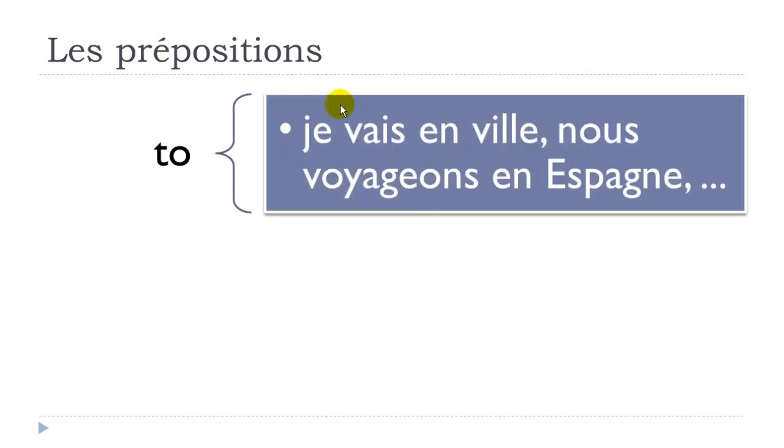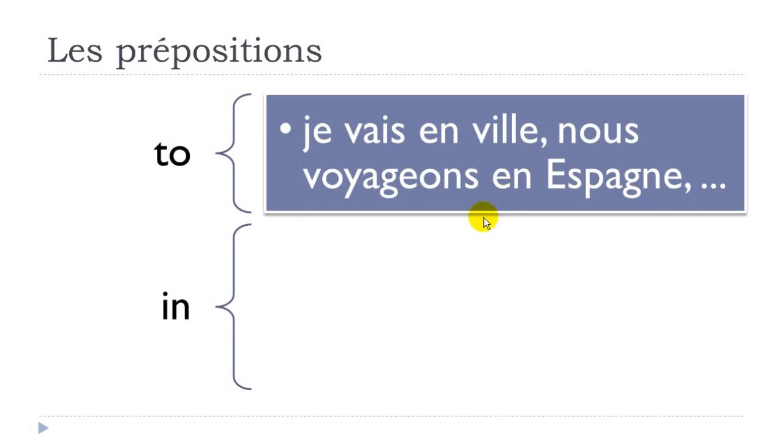For instance, je vais en ville. Aller is to go, and ville is town, so je vais en ville. Or nous voyageons, voyager is to travel, en Espagne, Spain. So in that case, when you want to express this "to" concept in English, in many cases we'll use this en preposition.